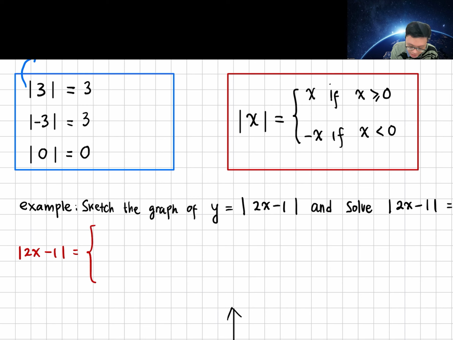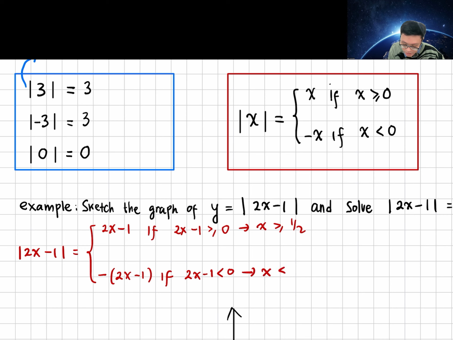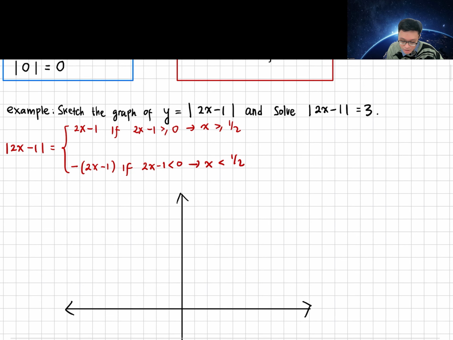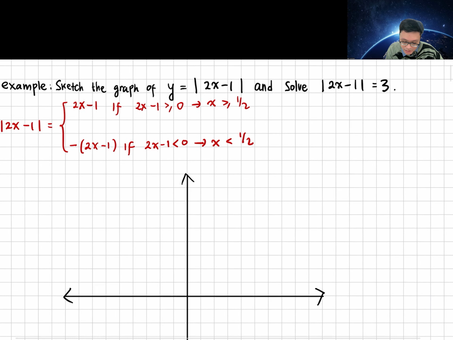The first one, it stays as 2x minus 1 if 2x minus 1 is greater than or equal to 0. If you look at the definition, it matches: x stays x, so 2x minus 1 stays 2x minus 1 if 2x minus 1 is greater than or equal to 0. Or you can simplify it to x greater than or equal to half. Or it becomes minus of what is inside the modulus if 2x minus 1 is less than 0, or x is less than half. So you have two cases, and from these cases we can draw the function. So let's sketch the graph.